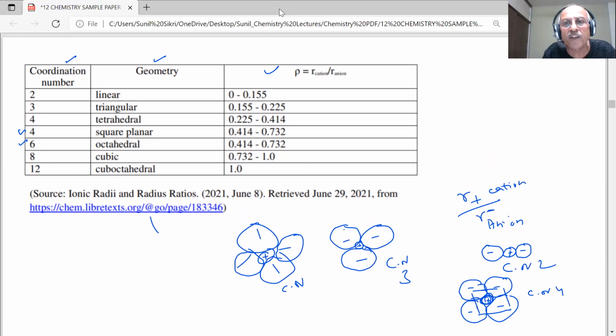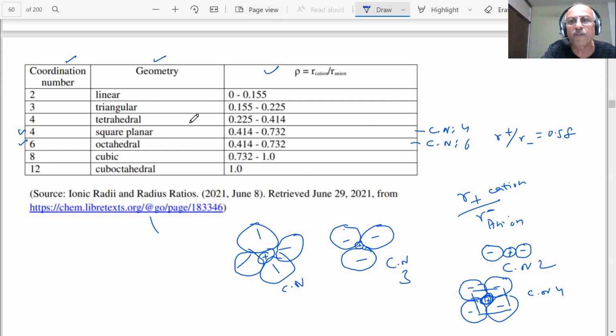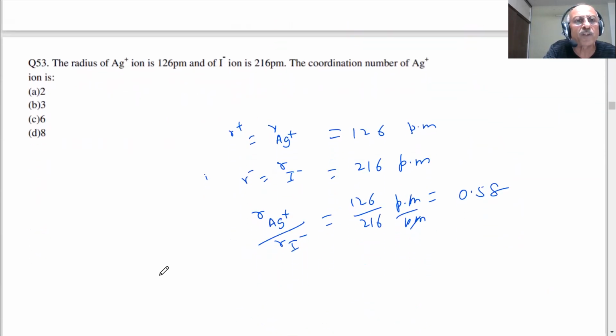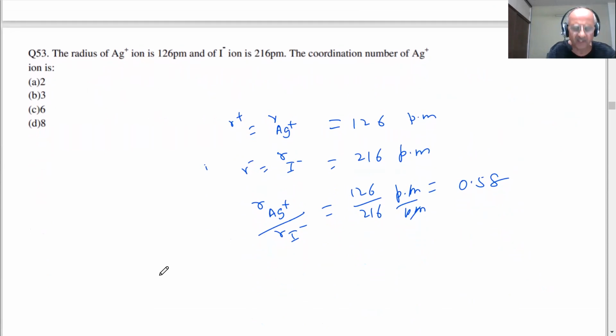0.58 will lie in coordination number 4, and it will also lie in coordination number 6. Our radius ratio R plus by R minus is coming to be 0.58. So there are two possibilities: either the coordination number is 4 or 6. Now let us see what are the possible choices in question number 53, students.